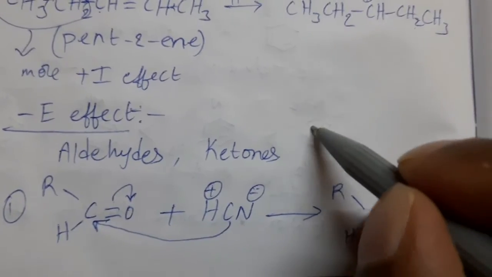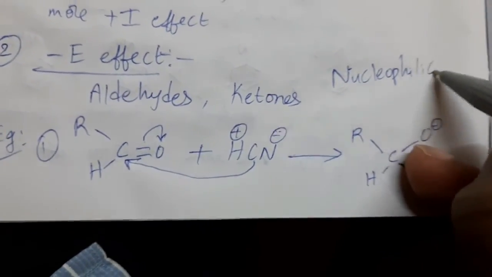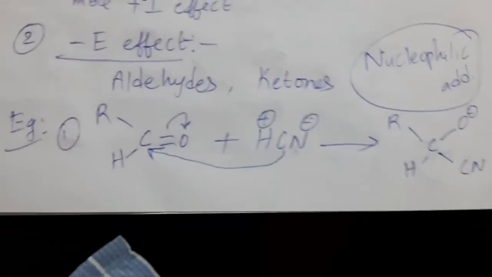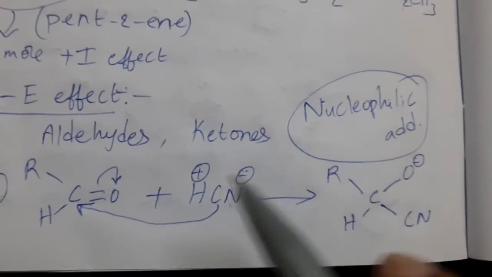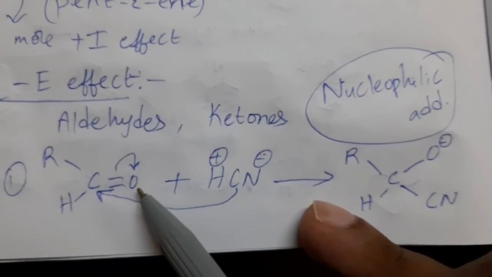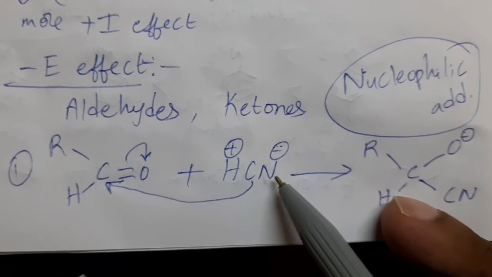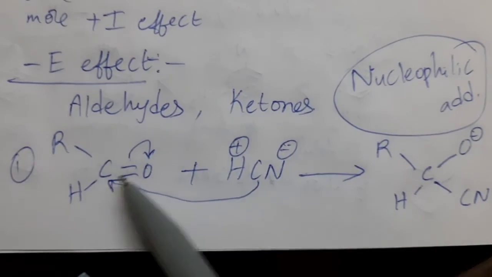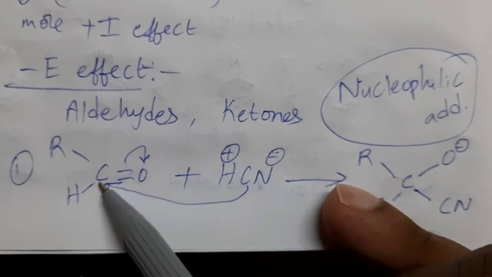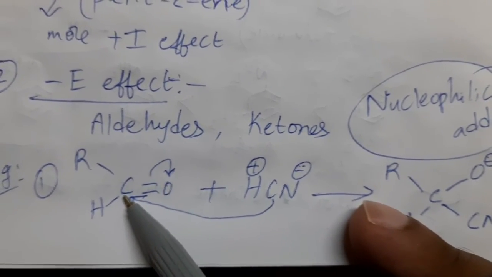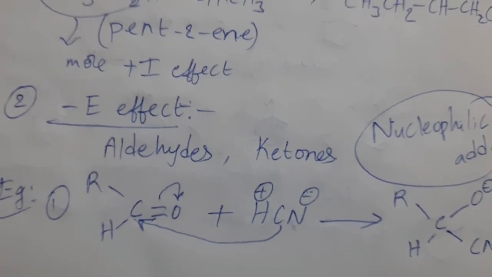So this type of reaction is called nucleophilic addition reaction. Here shifting of pi electrons takes place towards the more electronegative atom, and addition of the attacking reagent takes place to the atom opposite to the other bonded atom. So to this atom, the attacking reagent is attached. So this type of effect is called negative electromeric effect.